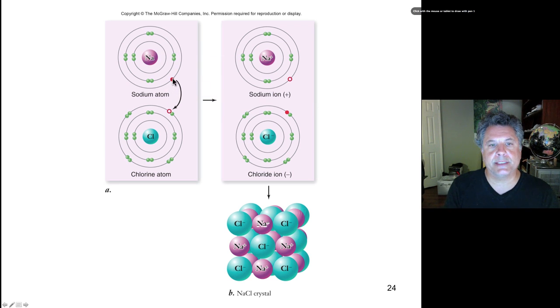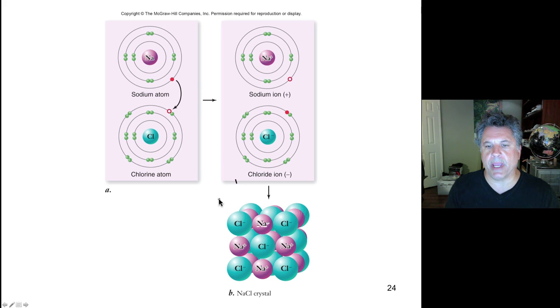Here we have a sodium atom which would like to get rid of an electron so as to have a completely filled outer electron shell at the second energy level. It would have no electrons then at its third energy level. Sodium would like to get rid of an electron, and chlorine would love to grab that electron and thereby satisfy its octet rule for its third energy level. When that happens, chloride gains an electron, so it becomes negatively charged. Sodium loses an electron, so it becomes positively charged.